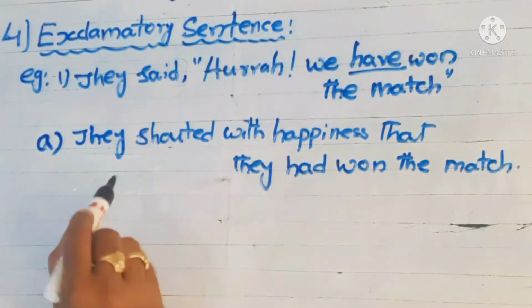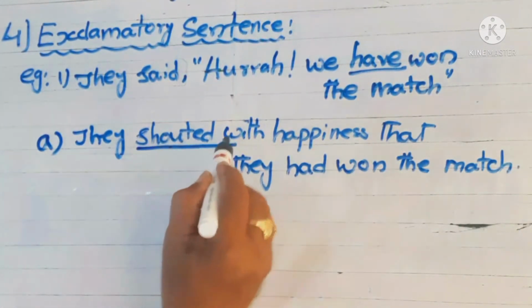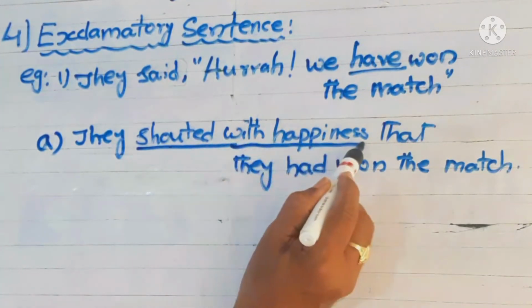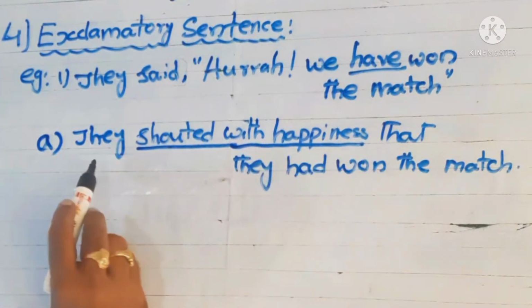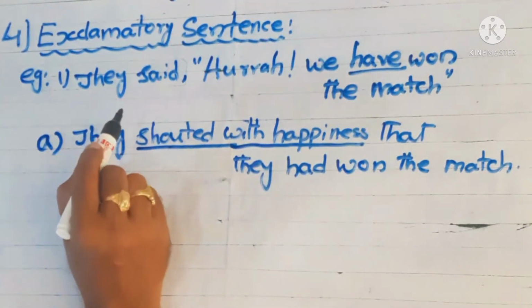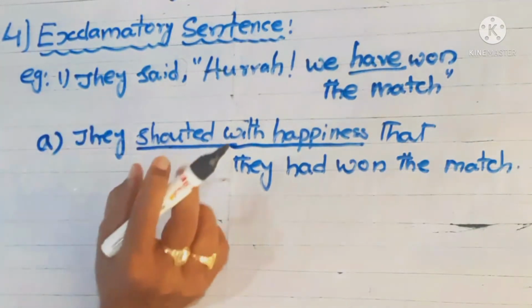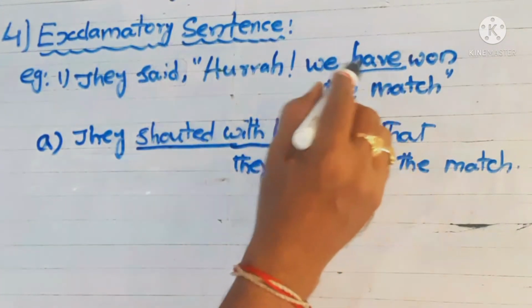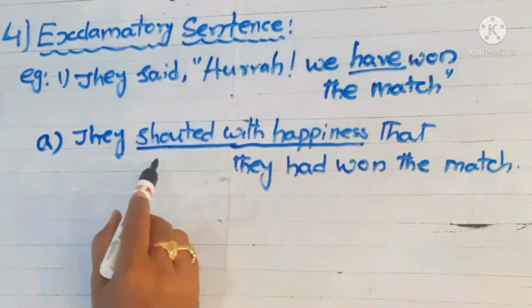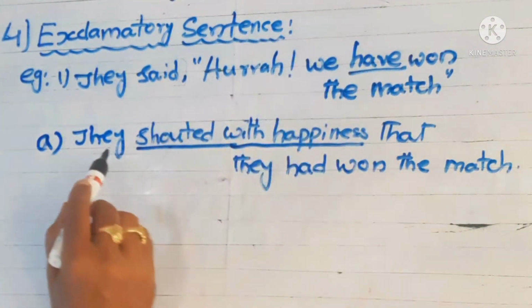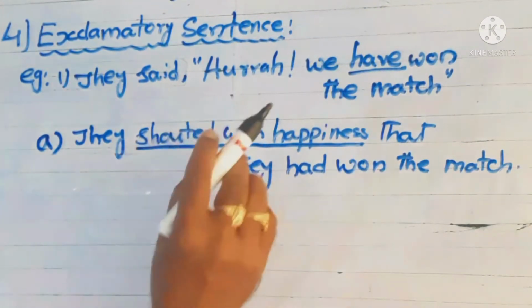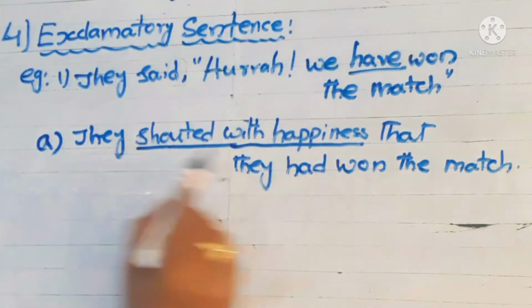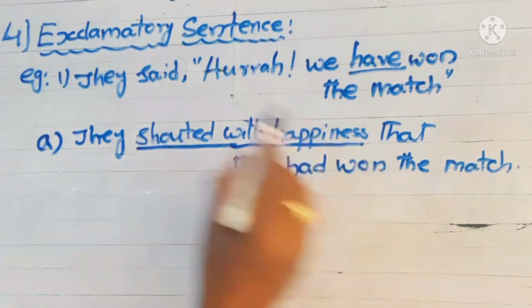I think you have a doubt here about why we can write this. Because the exclamatory always gives some feeling. While they are winning, they shouted with happiness. You can add such words, such phrases, instead of said.